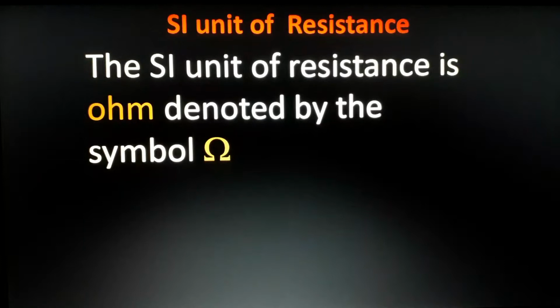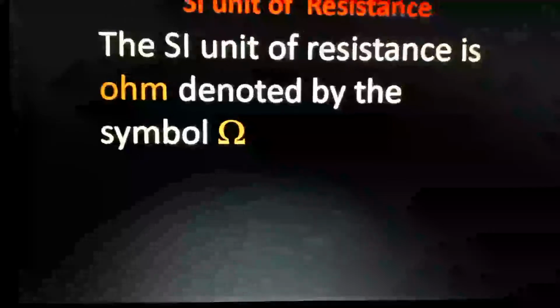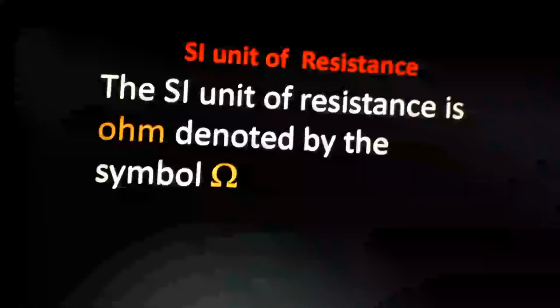Voltage means work done. Current is flow of charge. Standard unit of voltage is volt, V. Current's standard unit is ampere, A. Resistance is what? Something which opposes the flow of current. Okay? Or resistance means simply voltage divided by current. Standard unit is ohm. This one, ohm. Okay, that's it.